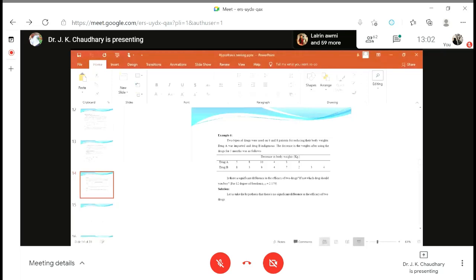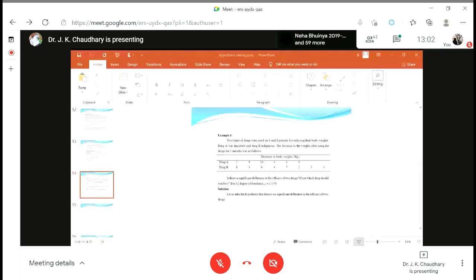Okay, now this example is there. So we have used two types of drugs, drug A and drug B. Drug A we have given to the 6 patients and drug B we have given to the 8 patients. If you see here, we have recorded the decrease in their body weight.